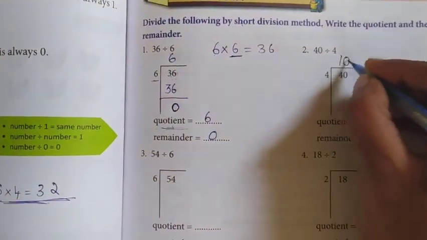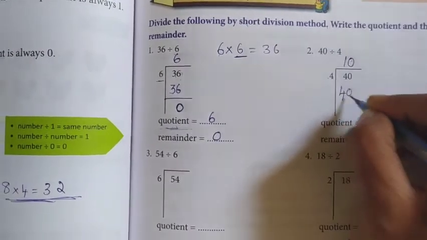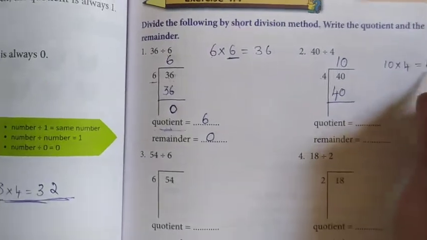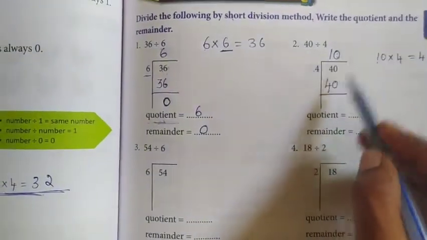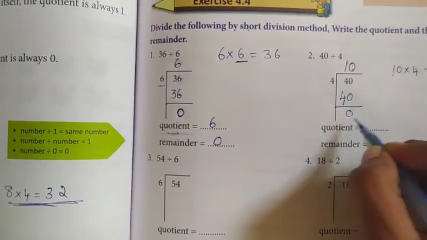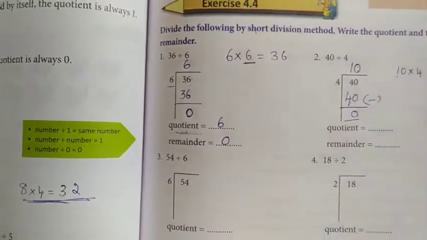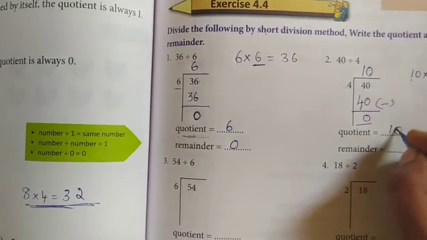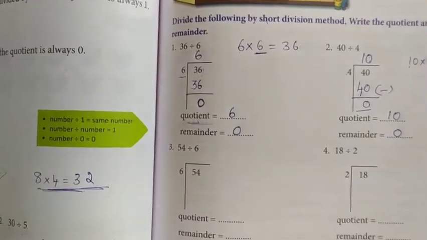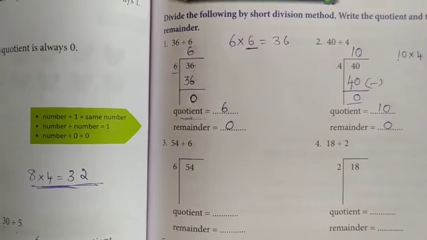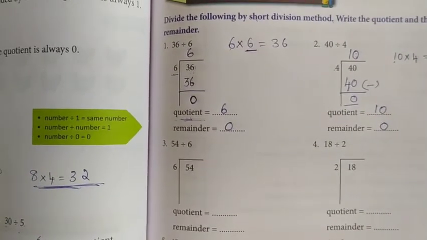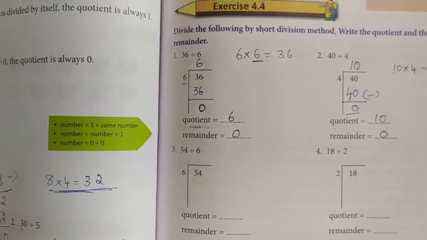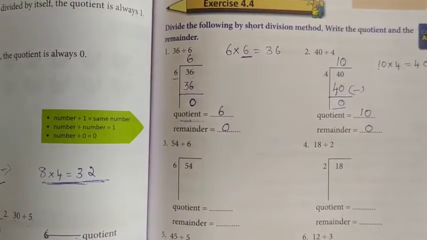So here you write 10 4s are 40. Okay, 10 into 4 is equal to 40. So 10 you have to write upside. Then 40 minus 40, 0. Okay, you have to subtract. So 40 minus 40, 0. So what is the quotient? Quotient is 10, remainder is 0. Understood everyone? So this is called short division method. One more long division method is there. That one we will see in the next class.